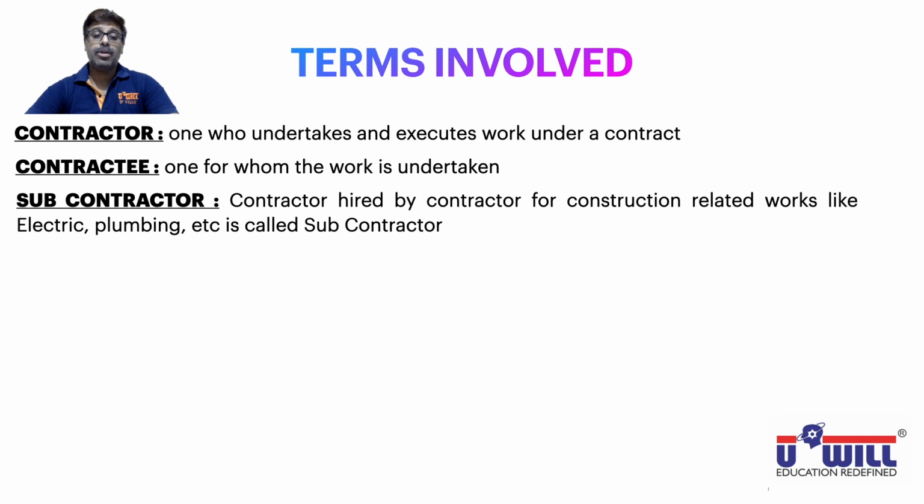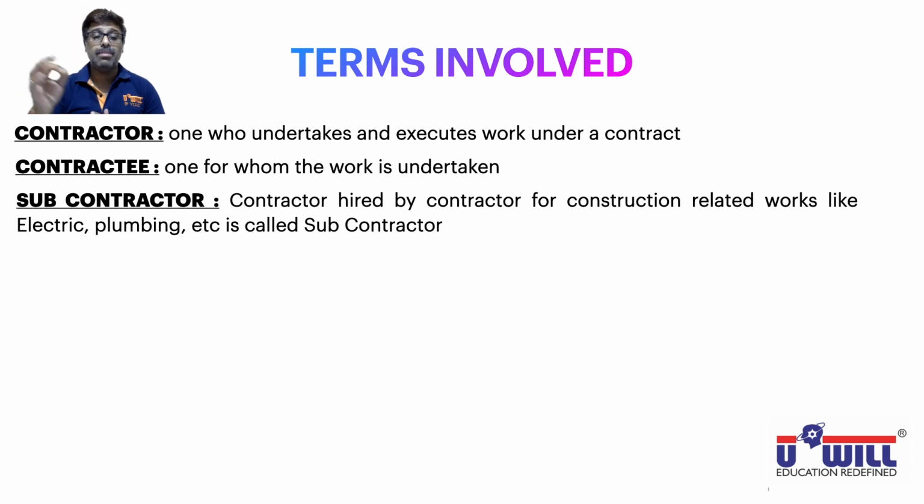Then we have subcontractors. Now the contractor is the one who undertakes and executes the main contract. But the contractor alone cannot perform the entire job. So if you talk about the construction of a building, he will further require the services of plumbers, electricians, workers, carpenters, etc. Who are these various people doing work further for a contractor?